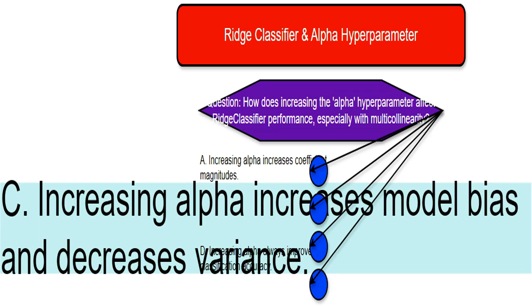I would compare it to the difference between a very specific set of instructions, high variance, low bias, and a general guideline, low variance, high bias. The general guideline is simpler but less precise.